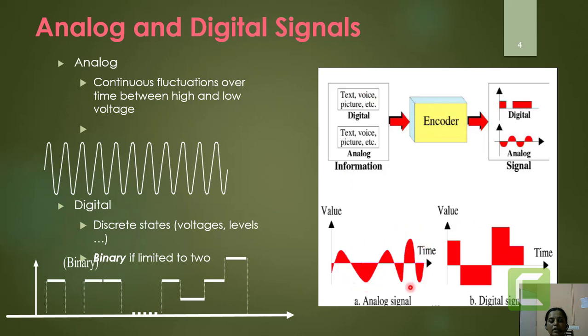is analog in nature. That means the overall information is present in analog signal form. That data or information may be of type text, voice or picture. Once this information is available, by using the encoder, we have to get that converted to digital information, or the discrete number of states are to be obtained from this infinite number of levels which are present at the input.